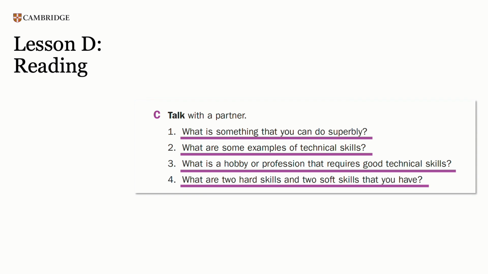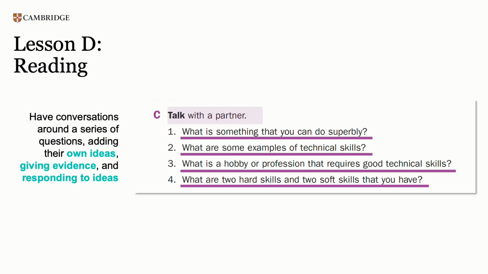Exercise C, which follows, covers ELP Standard 2 again, focusing on reading this time. Students work with a partner to have conversations based on the reading around a series of questions, adding their own ideas, giving evidence for their opinions, and responding to the ideas of their partners.